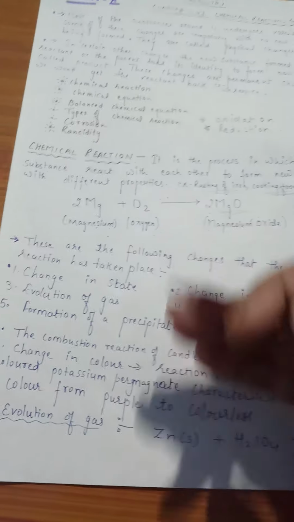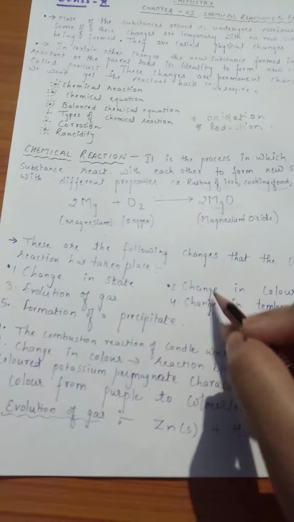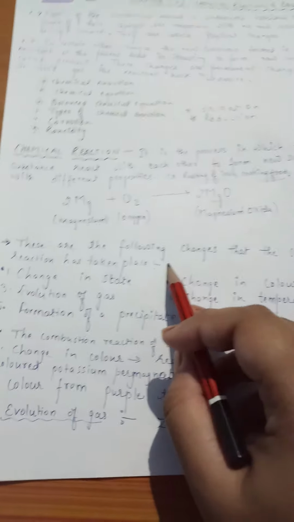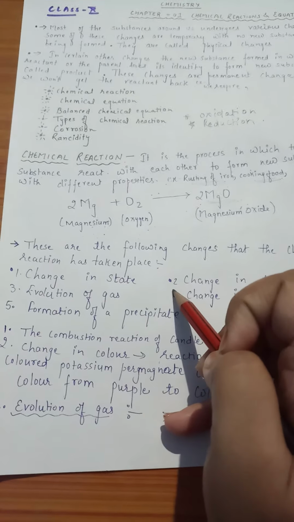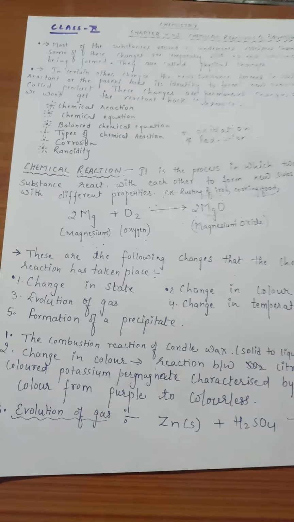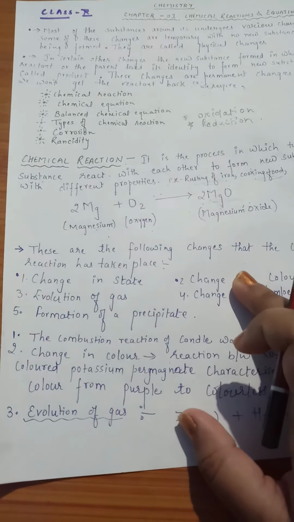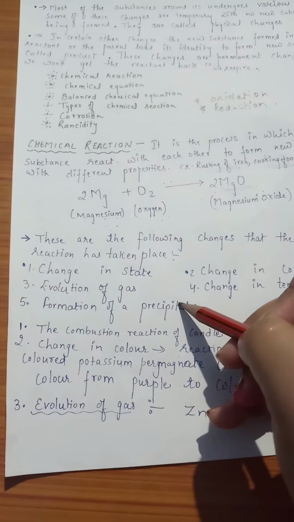In a chemical reaction, there are a few changes. With those changes, you can come up with whether a chemical reaction is happening or not. So these are the following changes that show that a chemical reaction has taken place. If you want to know whether a chemical reaction is there or not, if any of these changes follow, then it is a chemical change.